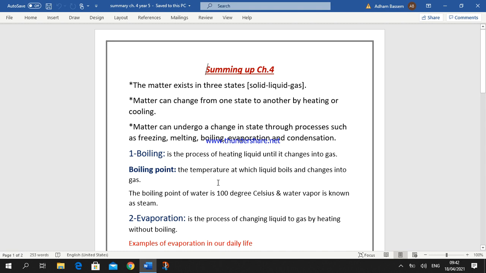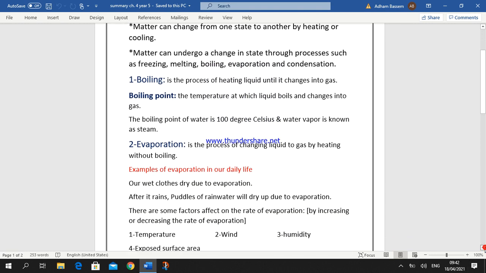Like perfume, the sweat on our skin will eventually disappear due to the evaporation process. After it rains, puddles of rainwater will dry up due to evaporation. Also, our wet clothes dry due to evaporation. Water from the wet clothes evaporates by the effect of heat energy coming from the sun to become water vapor. This makes our clothes dry. So, we have many examples of evaporation in our daily life.